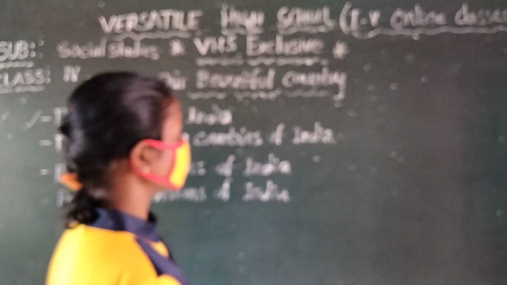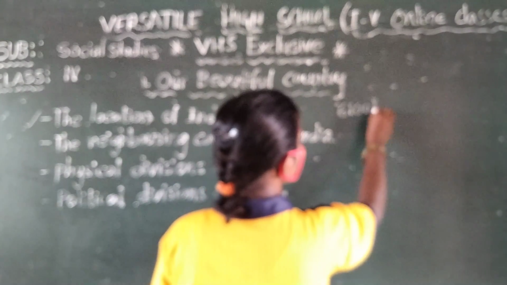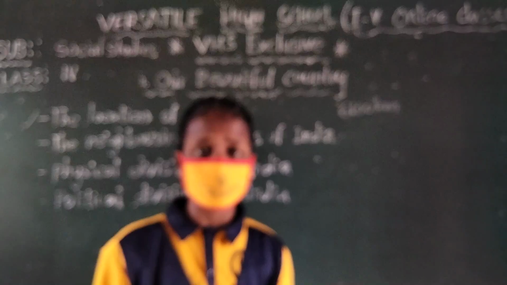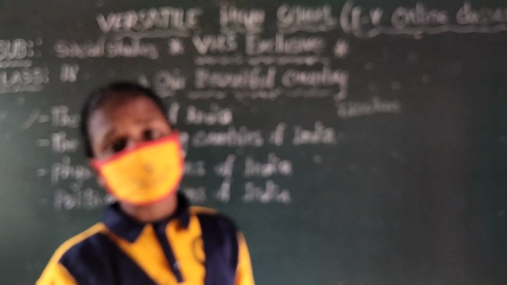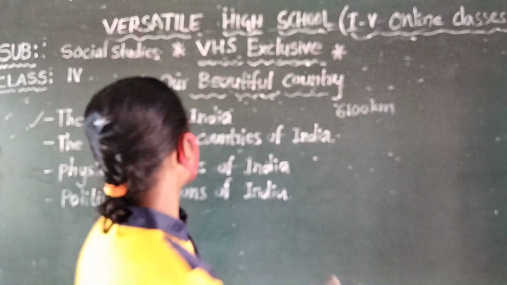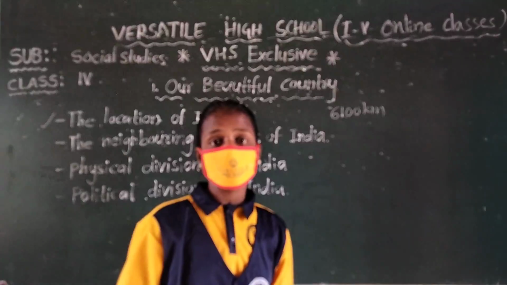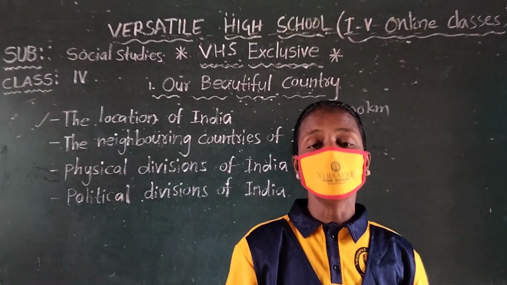So our coastline length is 6,100 kilometers, and so many rivers are there. You know rivers: Ganga, Yamuna, Krishna, Kaveri. So many rivers are flowing through our India, and India is in the southern part of our continent, Asia.